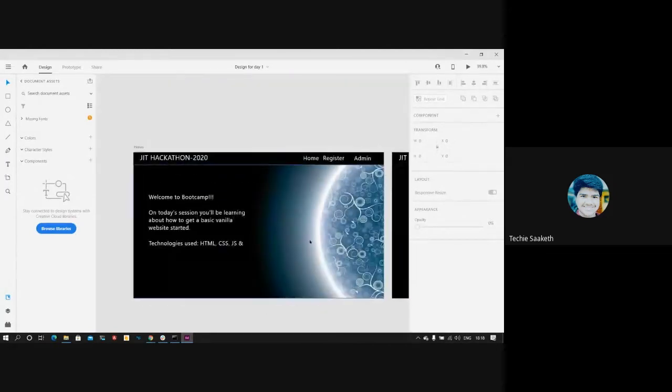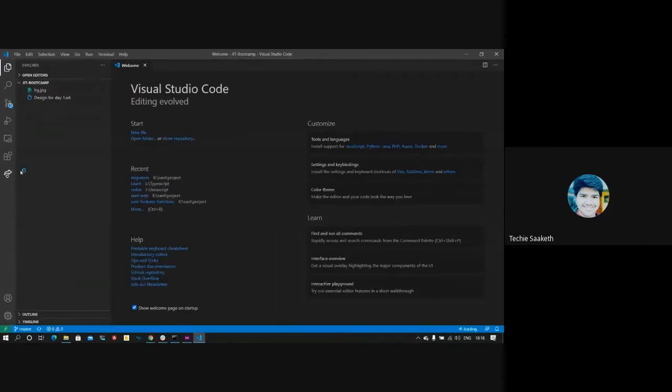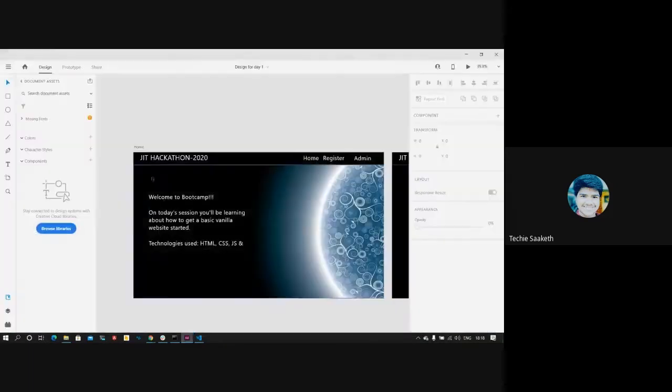Now we are going to build this part, the homepage. We'll be starting with the implementation of this homepage, and we'll begin with this navigation bar. So I have a folder here, JIT Bootcamp. I'll be opening my VS Code in that itself. So here we have a navigation bar.